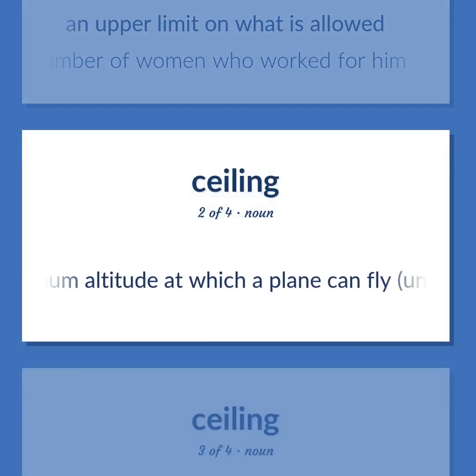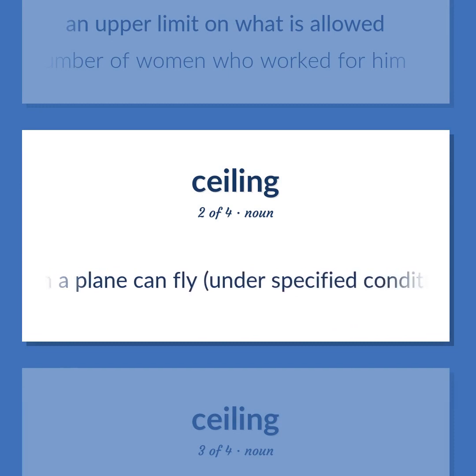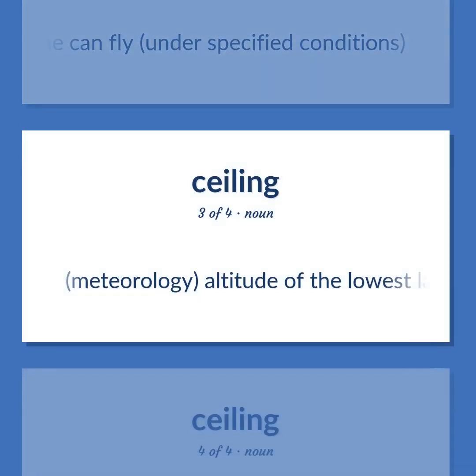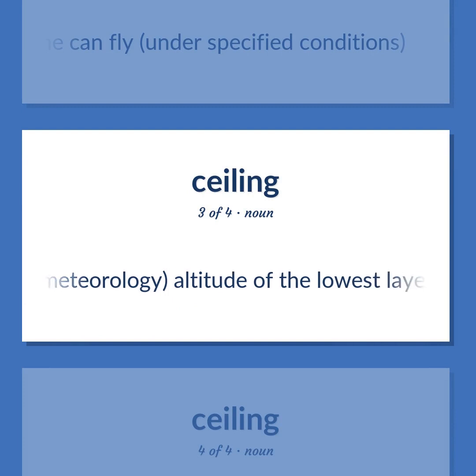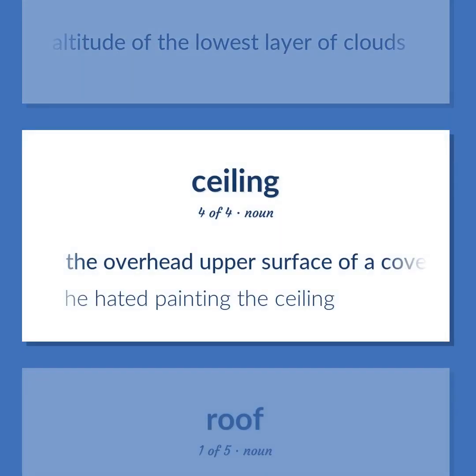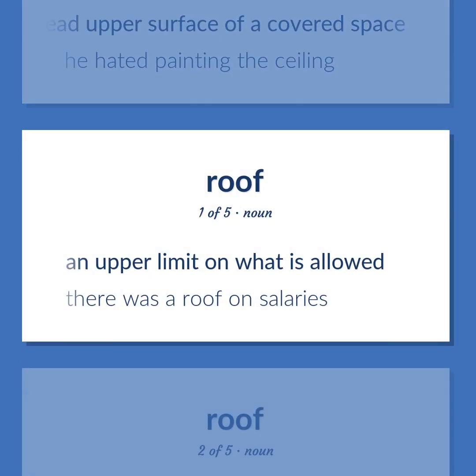Maximum altitude at which a plane can fly, under specified conditions. Meteorology, altitude of the lowest layer of clouds. The overhead upper surface of a covered space. He hated painting the ceiling. An upper limit on what is allowed. There was a roof on salaries.